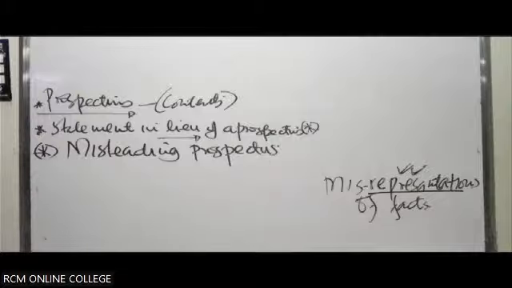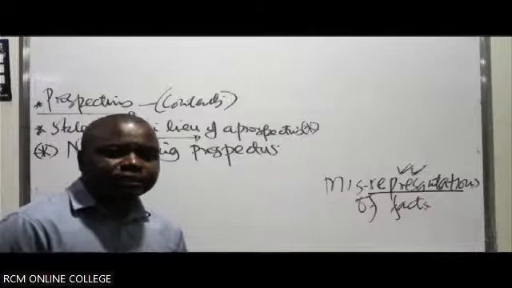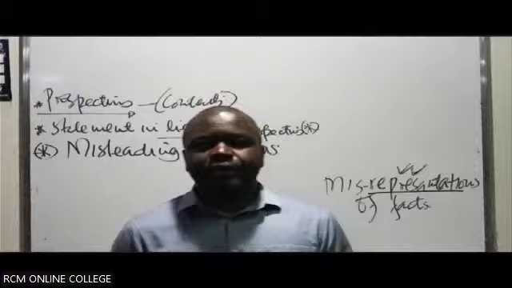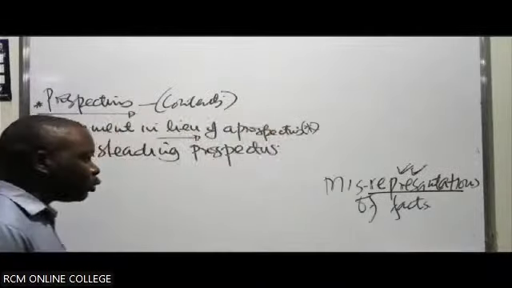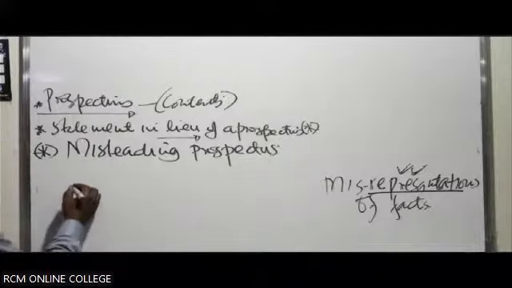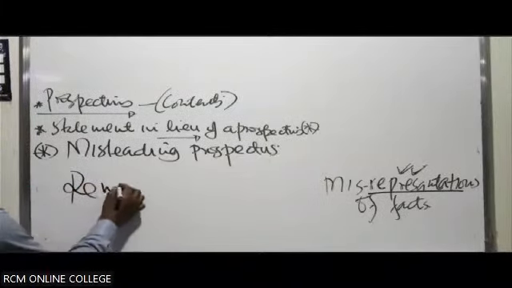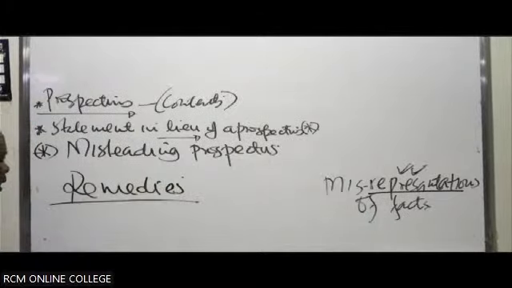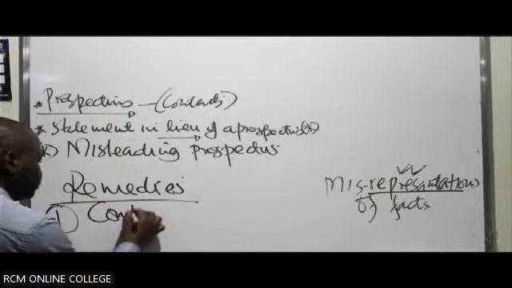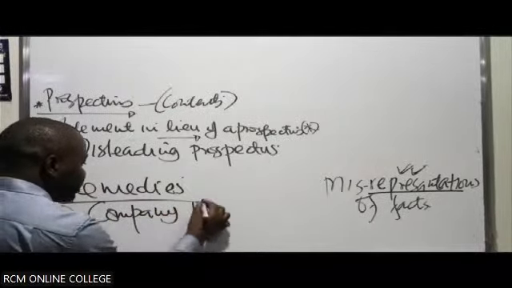So this is what I saw in the prospectus. It was very attractive. But now things are not okay. What am I going to do? So if that happens, under the law, such kind of an investor will have certain remedies. He has remedies. These remedies are usually categorized into two. There are those remedies against the company itself. He can go for the company itself.